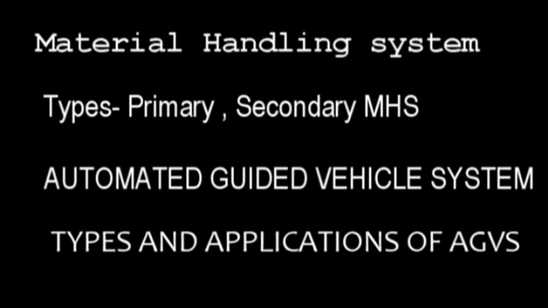The various types of automated guided vehicles are towing vehicles, pallet trucks, unit load vehicles, forklift trucks, light load vehicles, and assembly line vehicles.